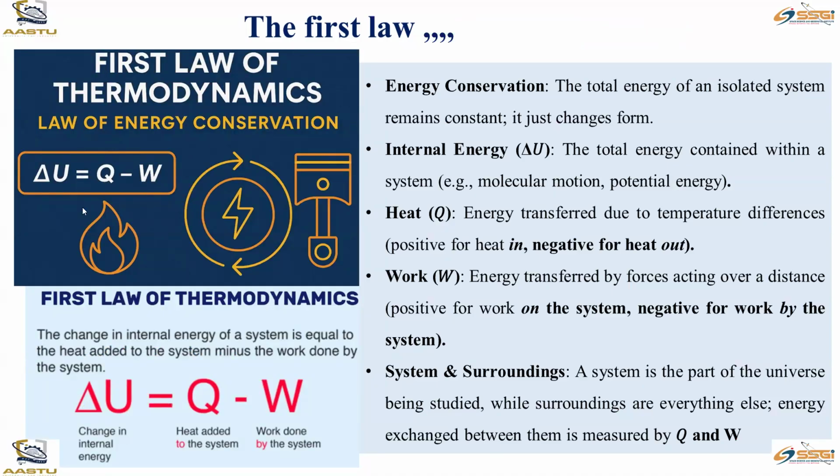Look, delta U is equal to Q minus W. Delta U is the internal energy, like dE here. Q is the heat added to the system, and W is the work done by the system. Now the work is done by the system, not on the fluid.